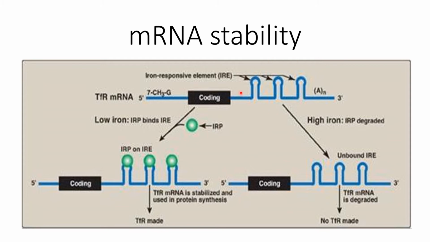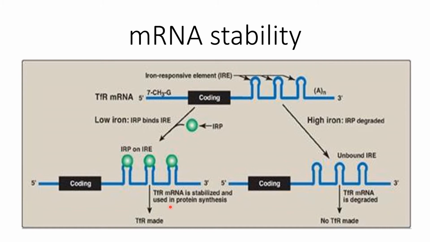These stem and loop structures at the 3' end are known as the iron response elements, and these structures bind with the iron regulatory proteins. Whenever they bind with these iron regulatory proteins, this messenger RNA is stabilized and produces the receptors.